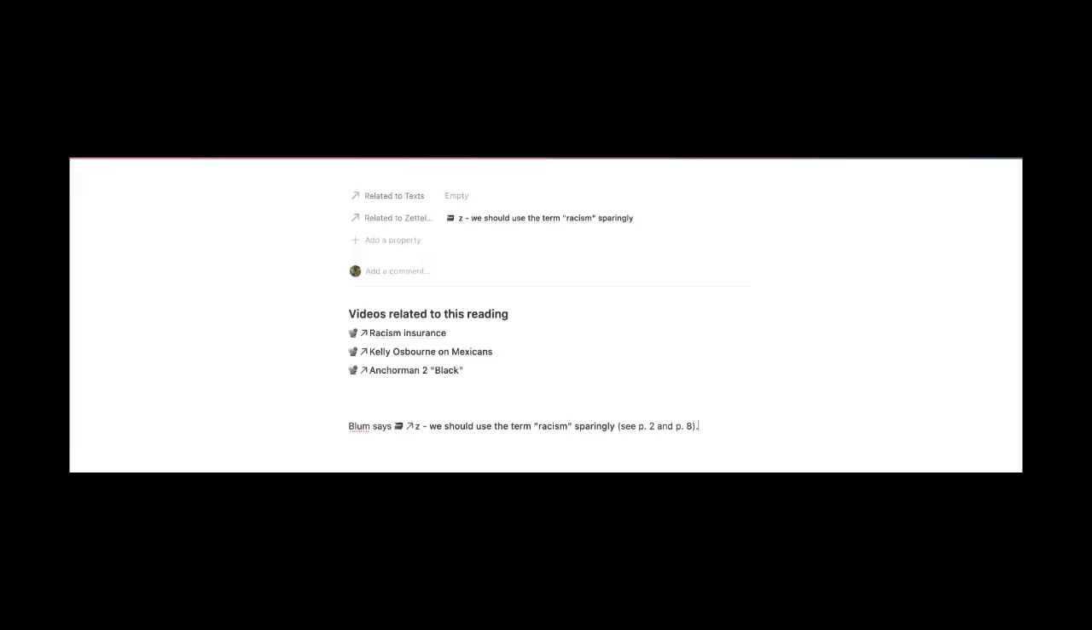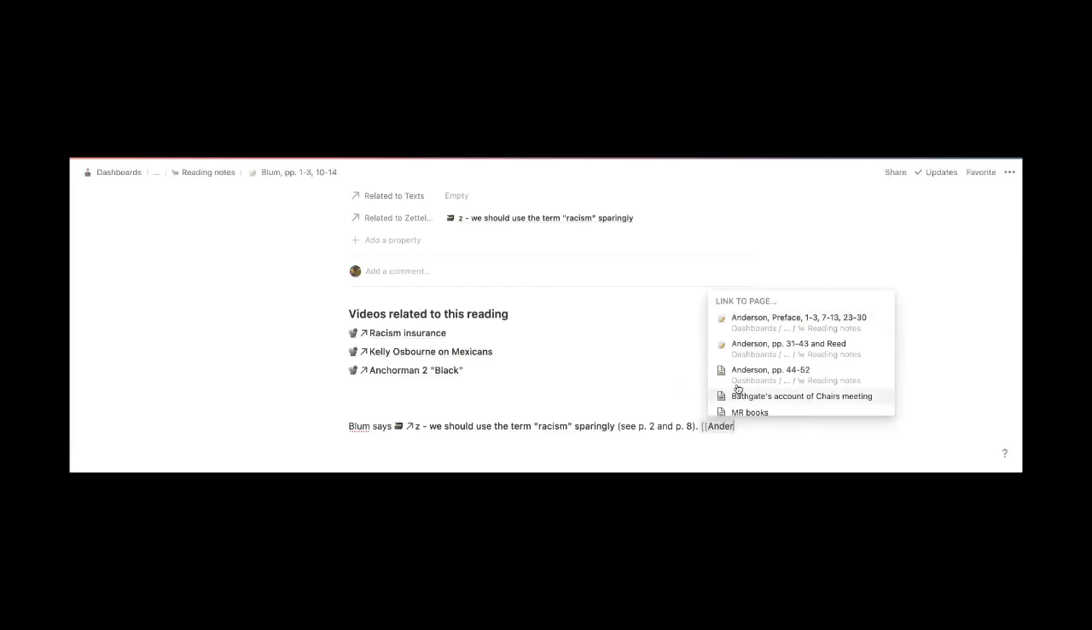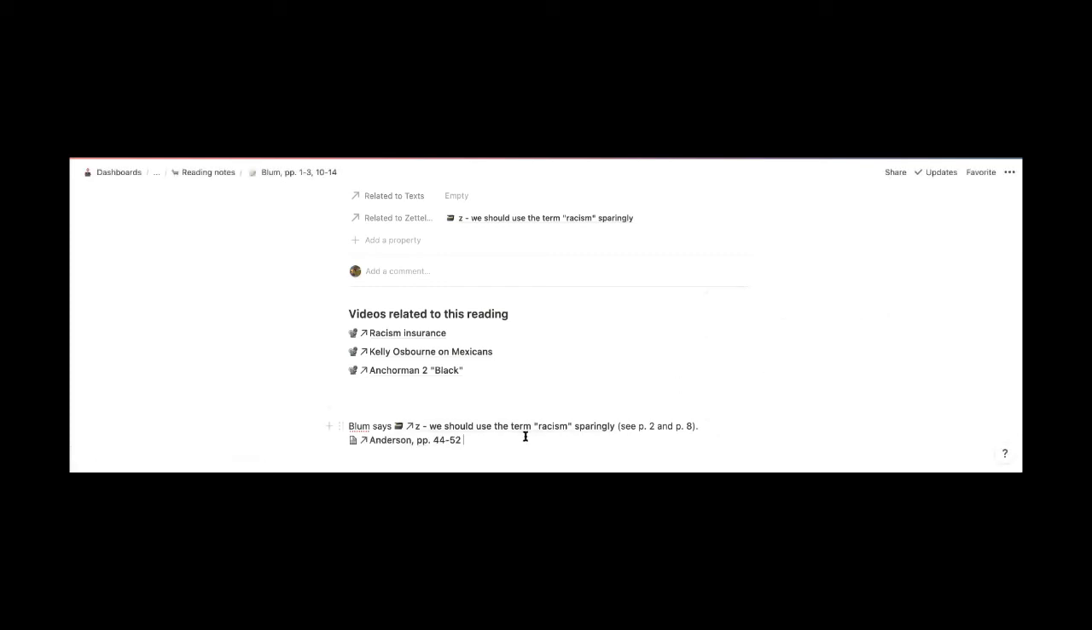So even better than referencing the pages would be if I had typed up some of the text. Now, you don't have to do that, but the more that you have here, the better. And I could say here, Anderson, so I did the square brackets again, Anderson, pages 44 through 52, says the same thing on page 48. I'm just going to make it a little easier for me to find it. First full paragraph.